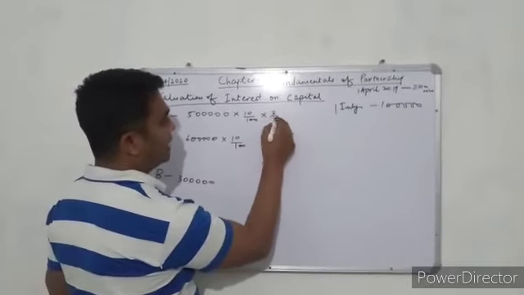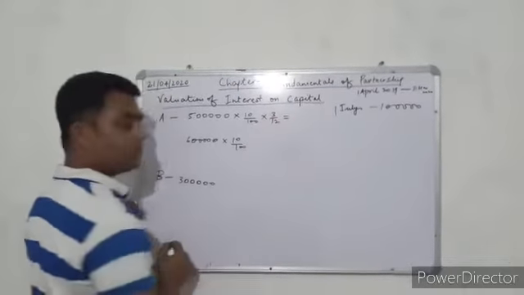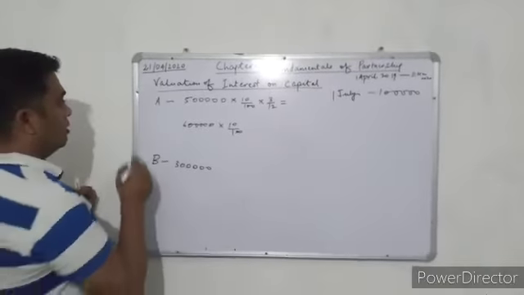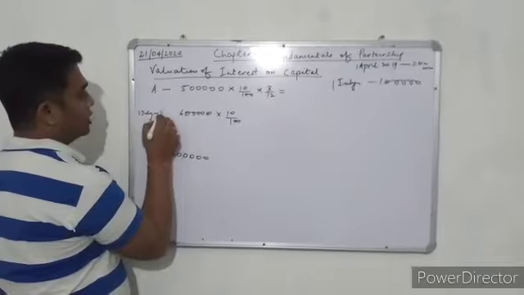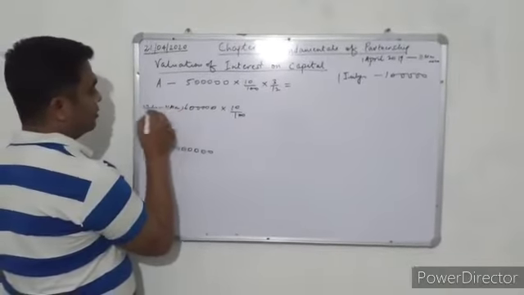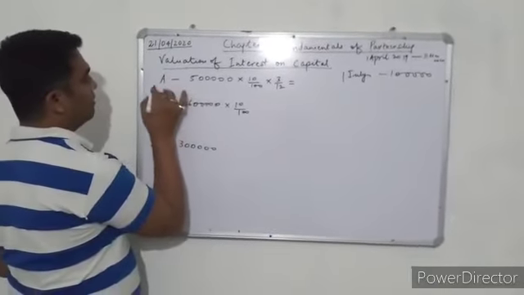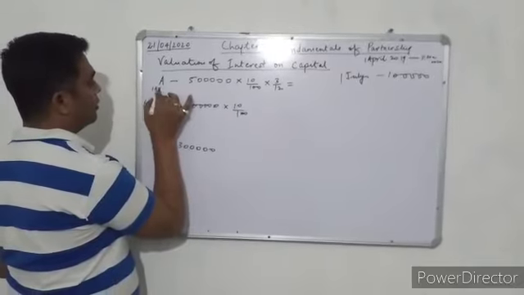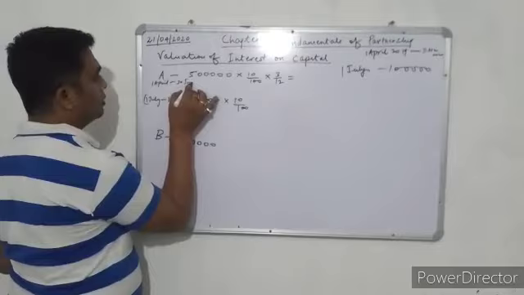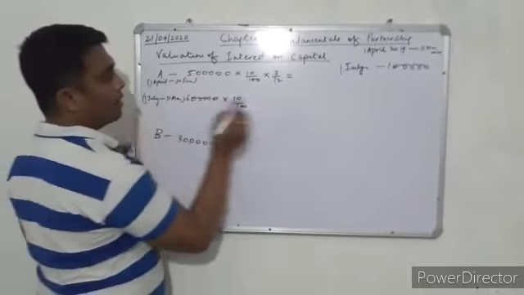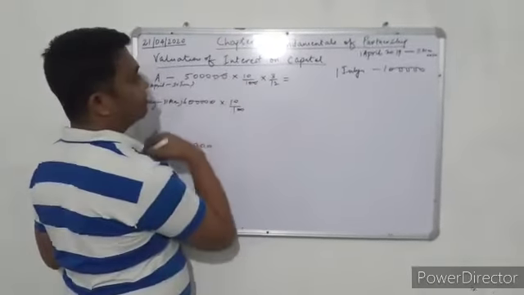So here we will be taking this for 3 months. Then this will be from 1st July to 31st March, and this will be from 1st April to 30th June. Then we will calculate it.